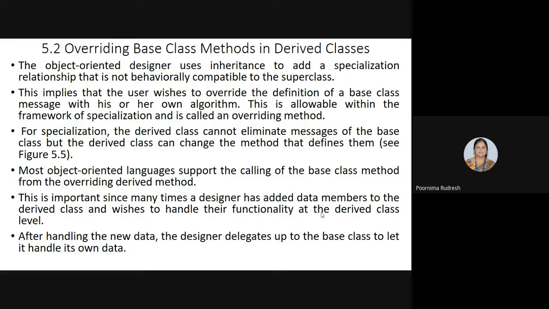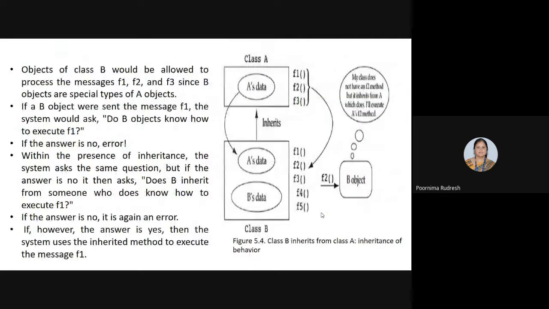See here, let us consider that class B overrides the function F2. When it overrides this function, it can add its own specialization to that particular method or message, and that is called overriding of the function.